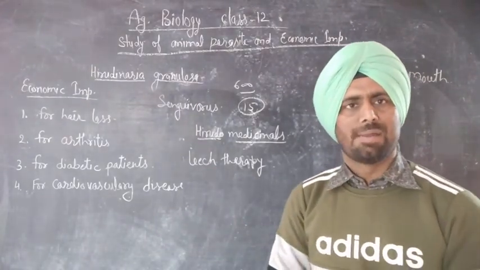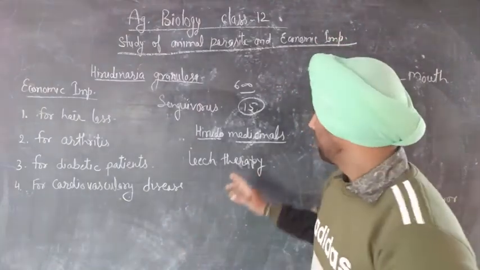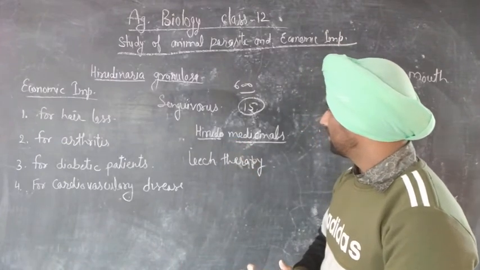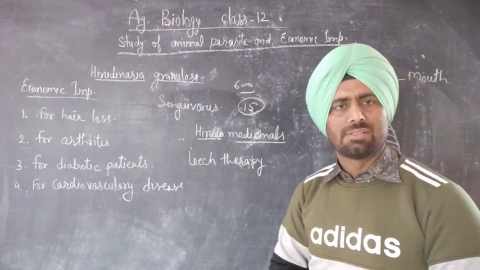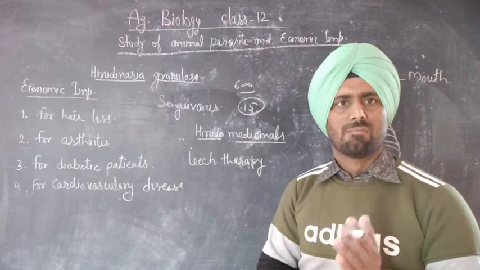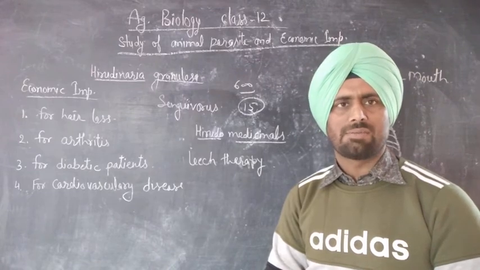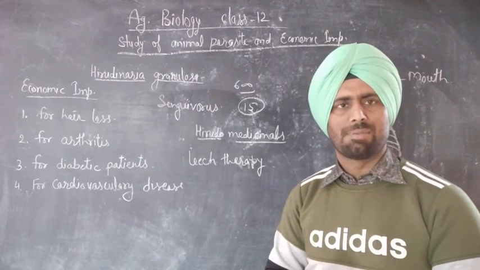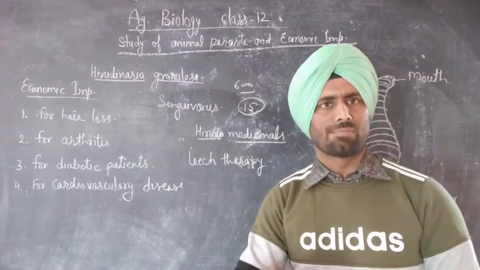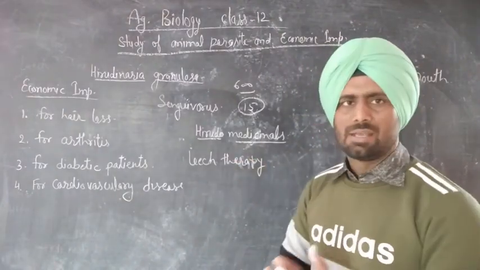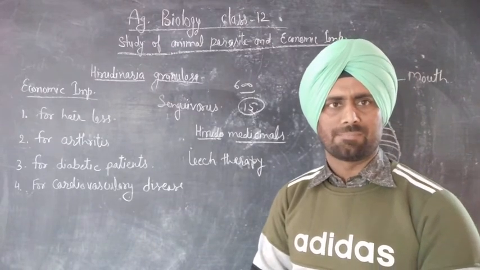Because of its medicinal purpose. Leech has the anticoagulant agent hirudin, and it has more than 100 bioactive elements which help in different diseases or different functions. Among them, hirudin is used as an anticoagulant agent.